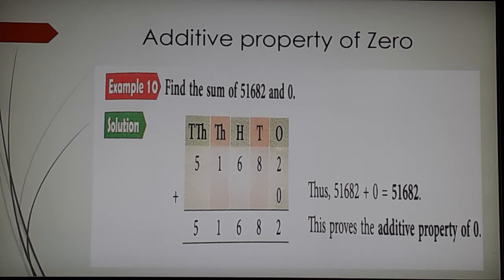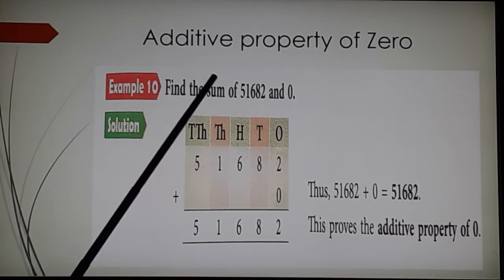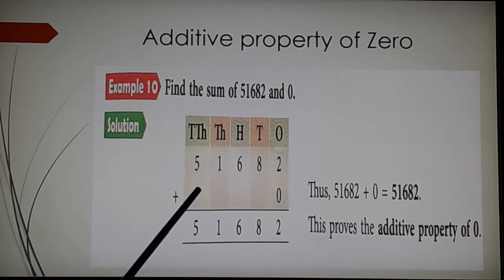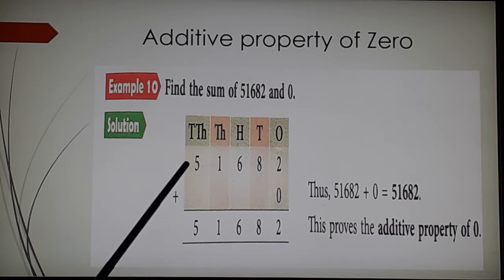Children, if you remember, in multiplication it is a different concept. Do you remember that? Any number multiplied by 0 will be 0. But this is called the additive property of 0, which means any number added to 0, the number is that number itself. The sum remains the same number. Any number added to 0, the sum remains the same number.